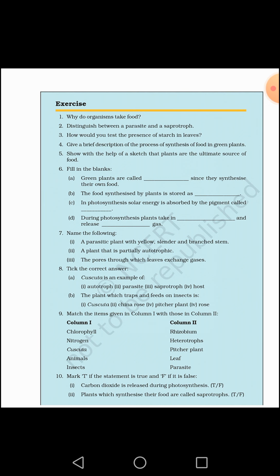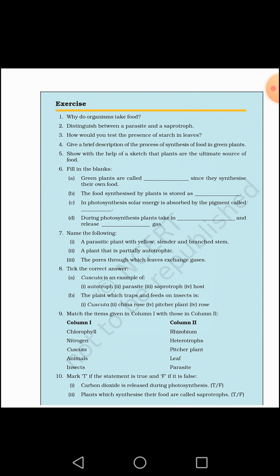Second is the food synthesized by plants is stored as starch. All the plants store extra food in the form of starch. In photosynthesis, solar energy is absorbed by the pigment called chlorophyll. Chlorophyll is the only pigment on this earth which can capture the sunlight. We human beings cannot perform the process of photosynthesis because we do not have any chlorophyll. During photosynthesis, plants take in carbon dioxide and they release the oxygen gas.